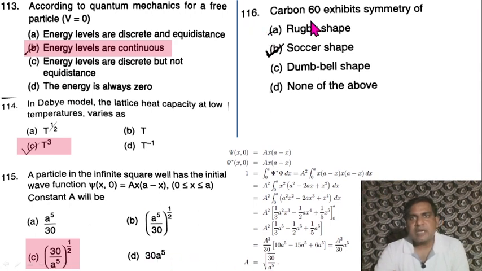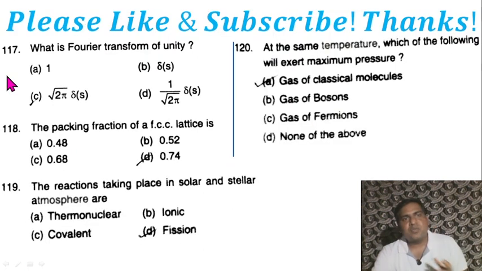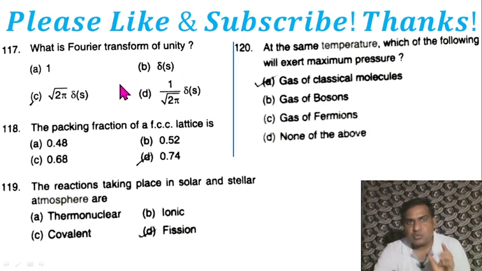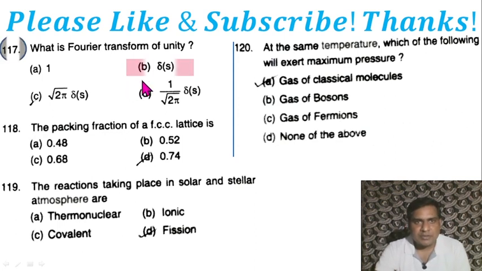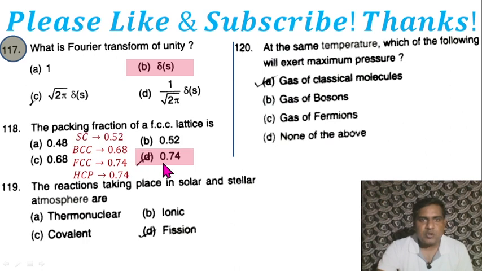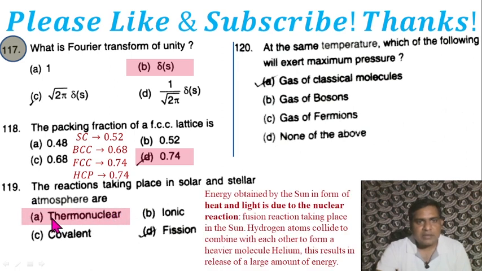Question 116. Carbon 60 exhibits symmetry of saucer shape. Question 117. What is Fourier transform of unity? The Fourier transform of unity is equal to delta function delta(x), and sometimes somewhere it is 2 pi delta. So I am also keeping this in gray list. Cross check from your side. It may be either delta(s) or 2 pi delta(s). Question 118. The packing fraction of a FCC lattice is 0.74. Question 119. The reactions taking place in solar and stellar atmosphere are thermonuclear.